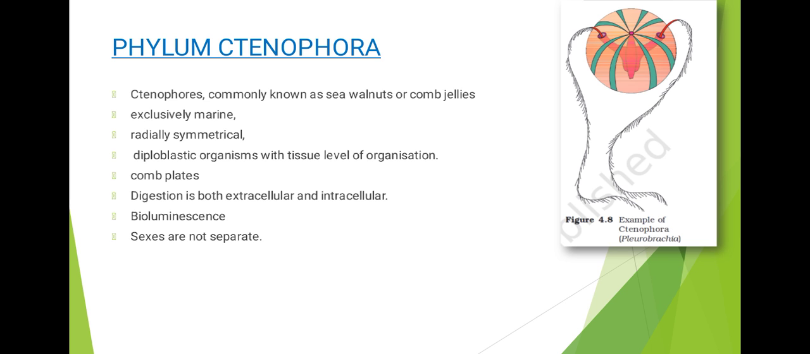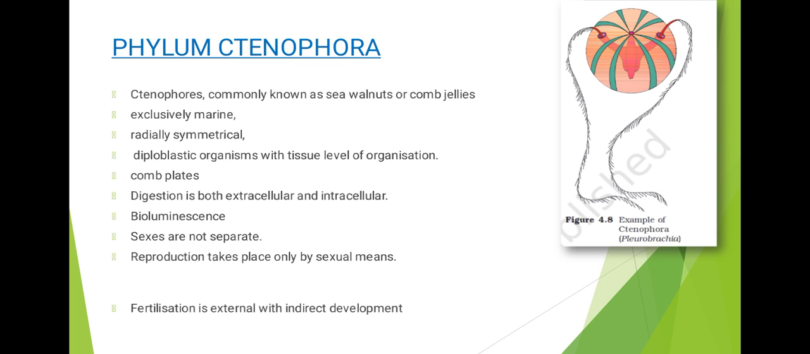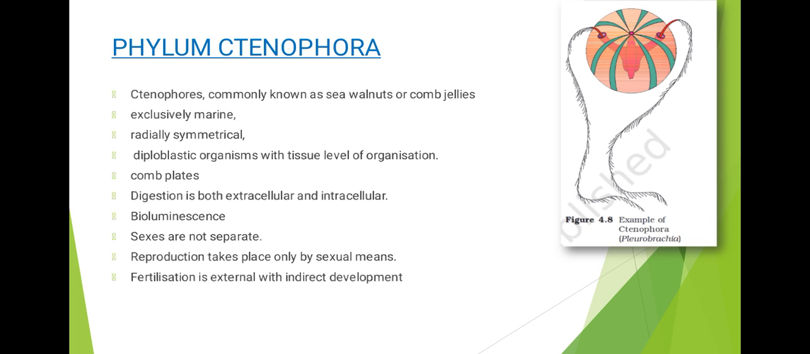Here the sexes are not separate, that is, they are hermaphrodites, and reproduction takes place only by sexual means. So fertilization is external and the development is indirect with the help of many larval stages. Examples here are Pleurobrachia and Ctenoplana.